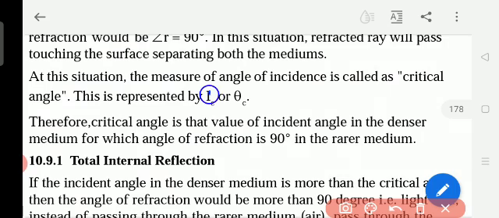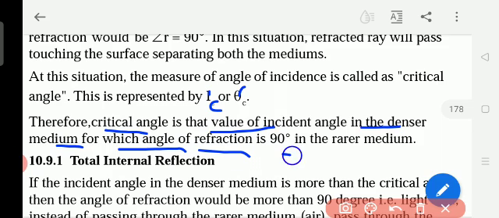Small c, or theta c, denotes the critical angle. Therefore, the critical angle is that value of the incident angle in the denser medium for which the angle of refraction is 90 degrees in the rarer medium. So critical angle means when the refracted ray is at 90 degrees in the rarer medium, the incident ray angle in the denser medium at that time is called the critical angle.